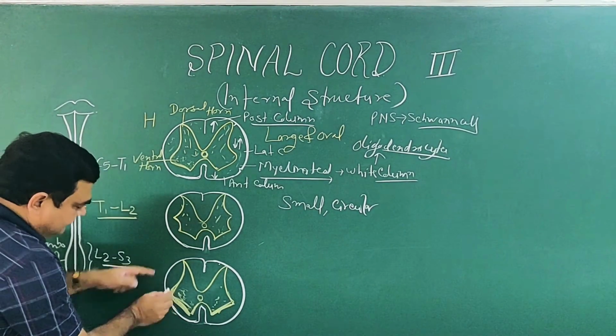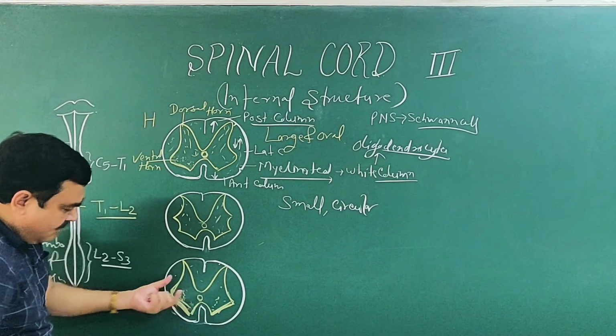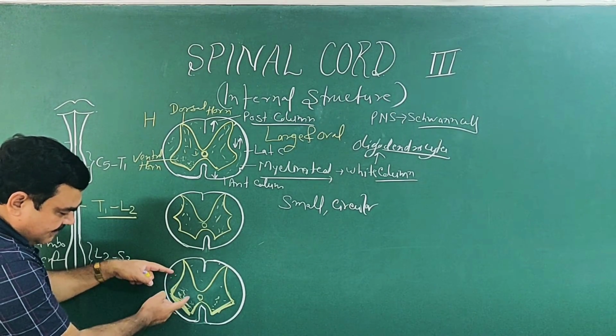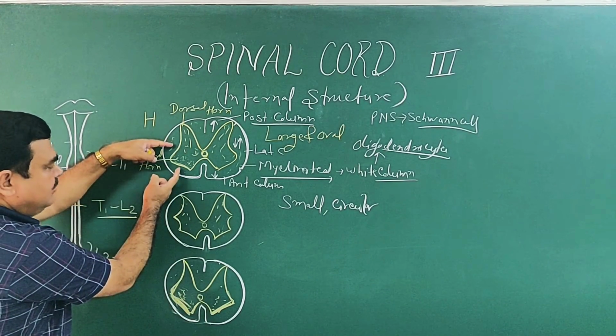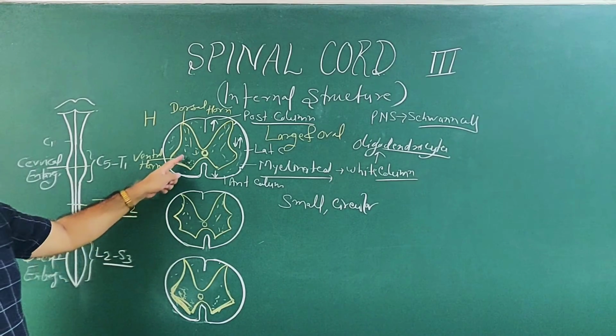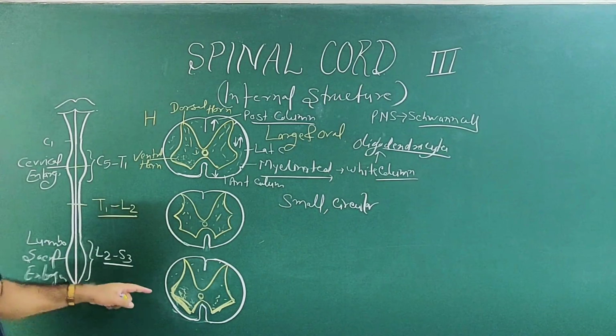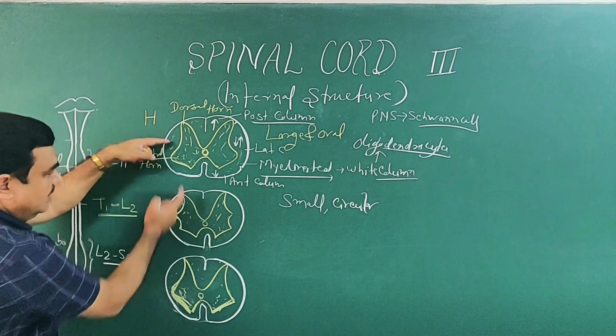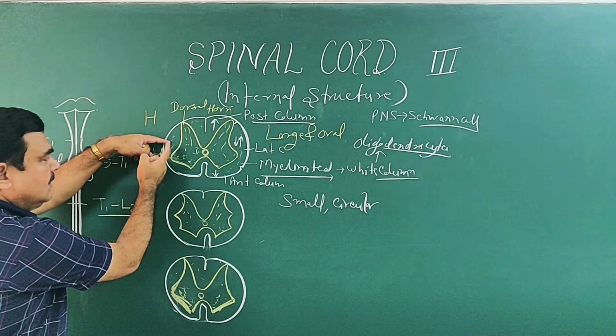So if you compare white matter and grey matter here, white matter is less in comparison to grey matter. But if you compare this white matter to that white matter, here the white matter is large.